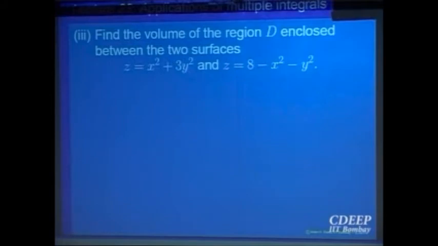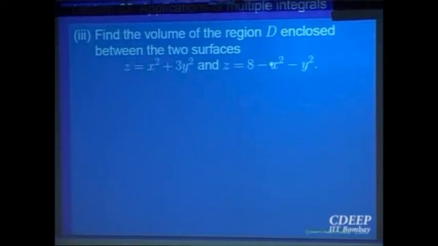Let us find the volume of the region D enclosed between the two surfaces z is equal to x square plus 3y square and z is equal to 8 minus x square minus y square. This is an extension of that one variable thing, one parabola up, one parabola down, and the area trapped between the two. Here I have taken a function of two variables, right? So the surface at the top, a cup kind of thing, inverted, and the one at the bottom, and the volume, the solid enclosed by these two paraboloids. Okay?